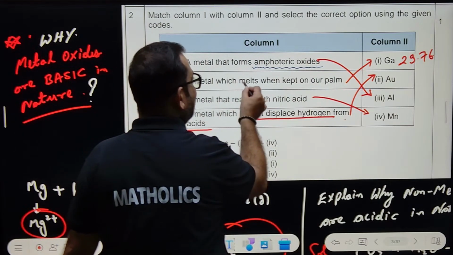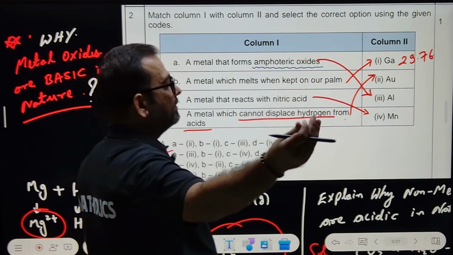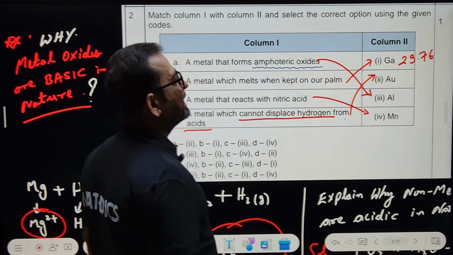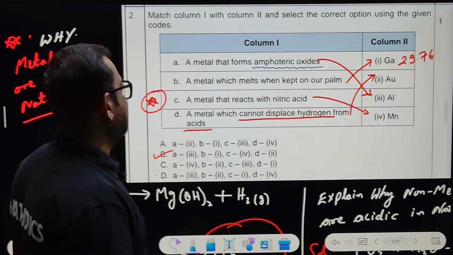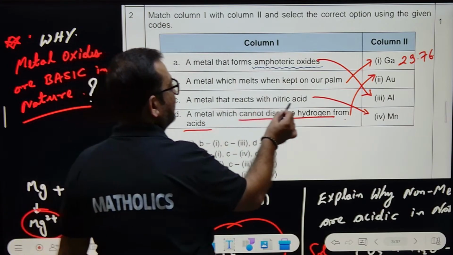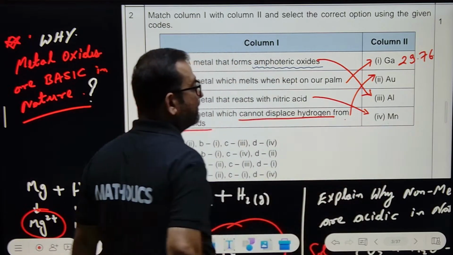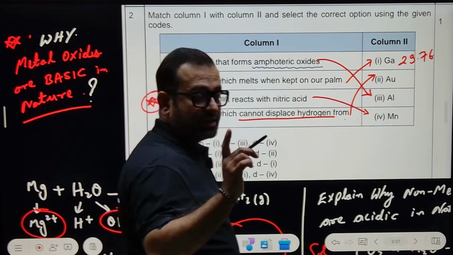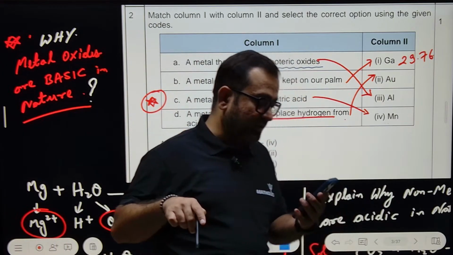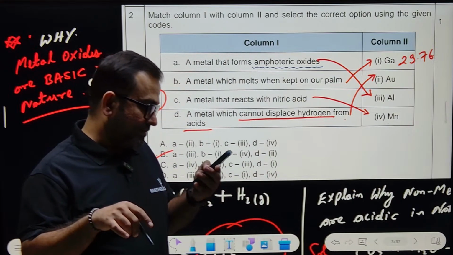A metal which melts when kept in our palm. Tell me, metal which melts, it is gallium, 29.76 degrees Celsius, its melting point. A metal that reacts with nitric acid, it is manganese. Only manganese can react with nitric acid, right? Any other metal cannot react with nitric acid. Manganese can react, okay?